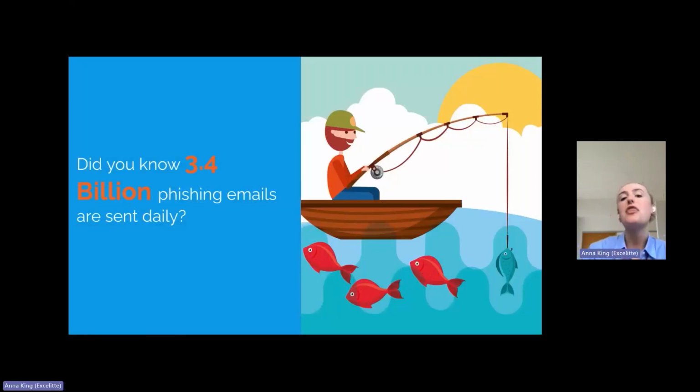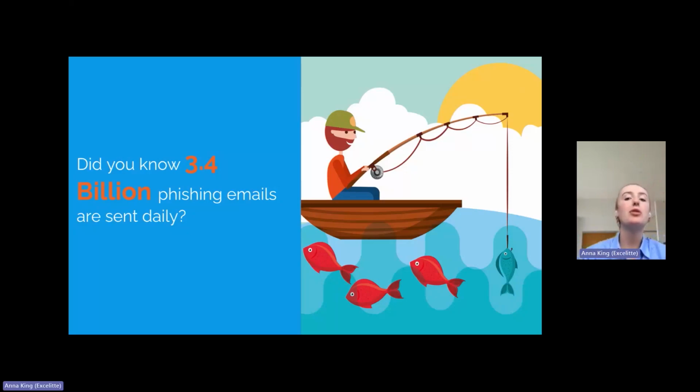Moving on. Did you know that 3.4 billion phishing emails are sent daily? Phishing is an ever growing form of cyber attack that encompasses the use of email or any electronic messaging to trick people. By clicking on these kinds of messages, both you and your workplaces could become a victim of cybercrime. Most phishing attacks take the form of generic messages sent automatically to thousands of recipients. They're written to be somewhat tempting. The attachment might have a name like yearly report, or the link might be a fake lottery.